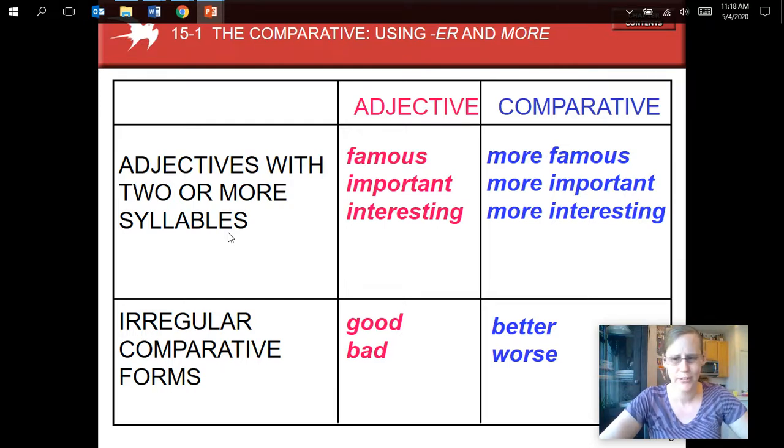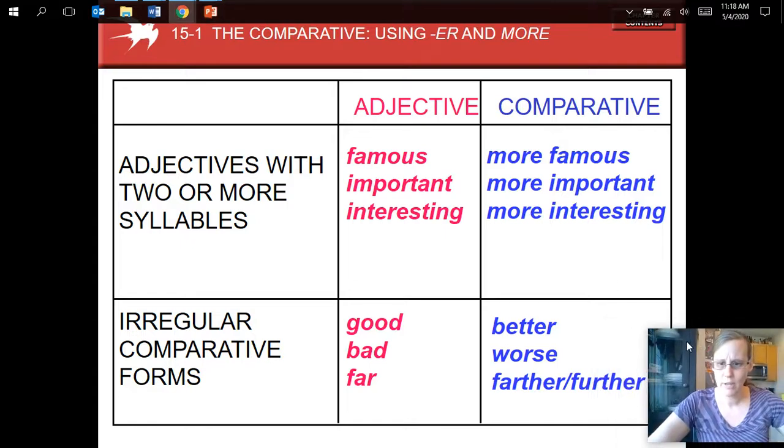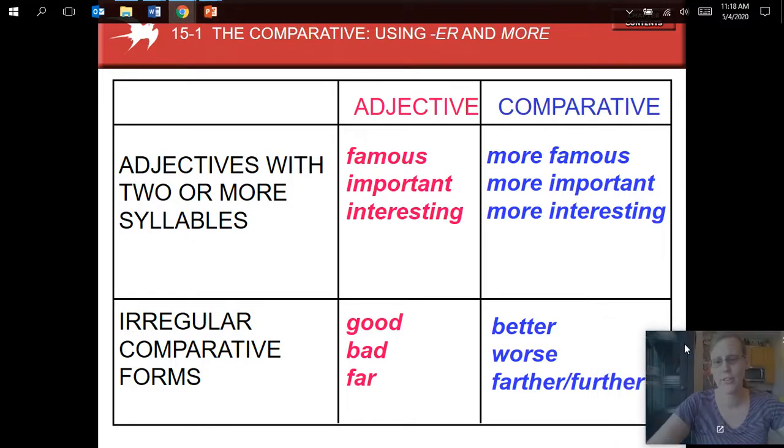And you call, you say, oh yes, I am not feeling better. I feel worse, right? It would be bad grammar to say more bad. We don't say more bad. We don't say more good. We have to say better or we say worse, okay? There's one more example here, which is far. So for far is either farther or further, okay?